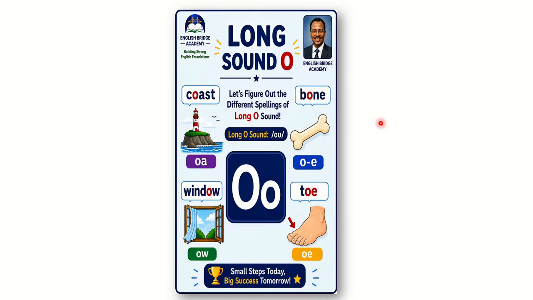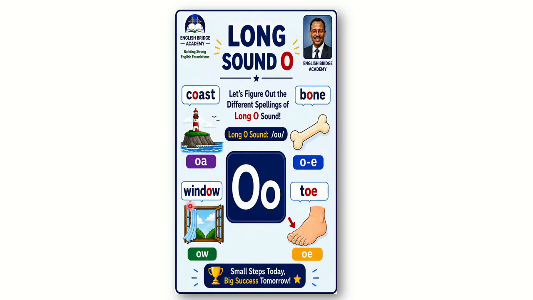Today we will be focusing on the long O sound. But before I start, I would like to read these words and then I will go back again to the title. Now listen and be focused. The first word, as you can see, is coast. The second word is bone.